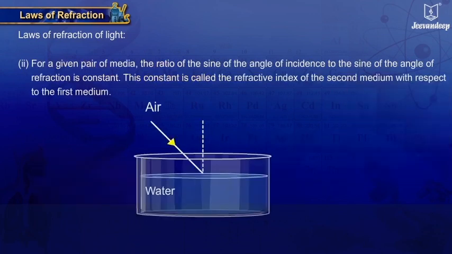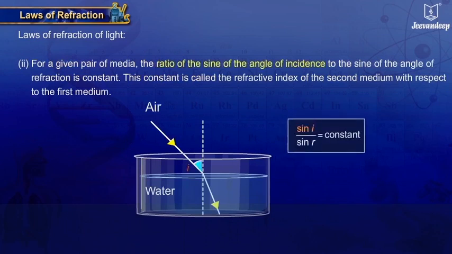For a given pair of media, the ratio of the sine of the angle of incidence to the sine of the angle of refraction is constant. This constant is called the refractive index of the second medium with respect to the first medium.